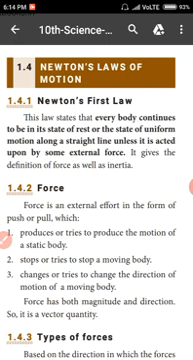Every body continues to be in a state of rest or state of uniform motion along a straight line unless it is acted upon by some external force. It means when we apply a force to any object, it changes its state of rest or uniform motion. What is uniform motion? Uniform motion means the object covers equal distances in equal intervals of time. It means the velocity of the object remains constant.